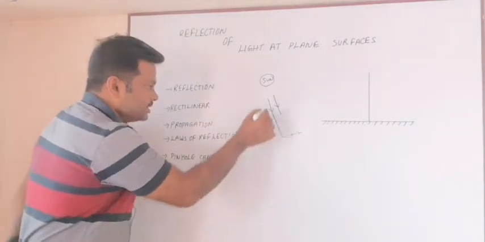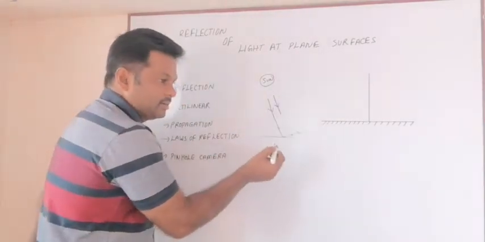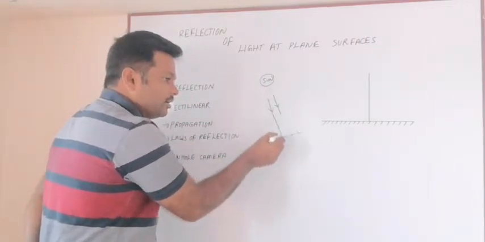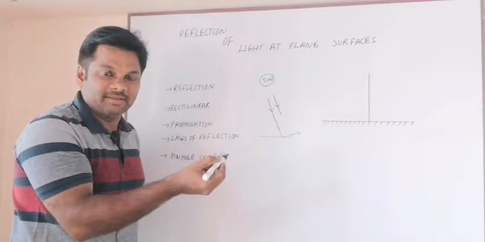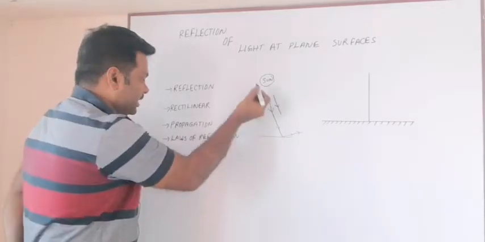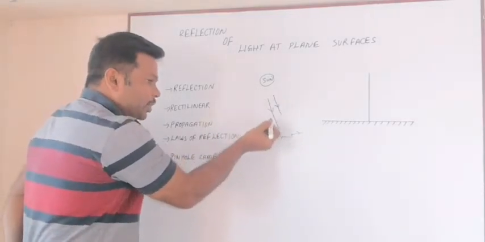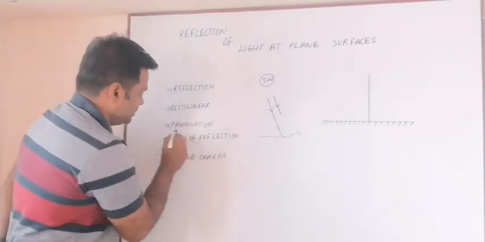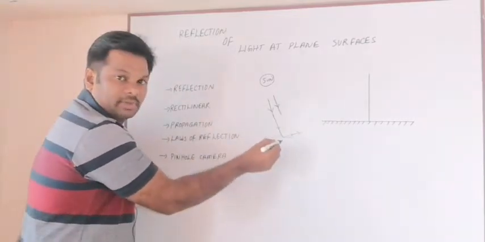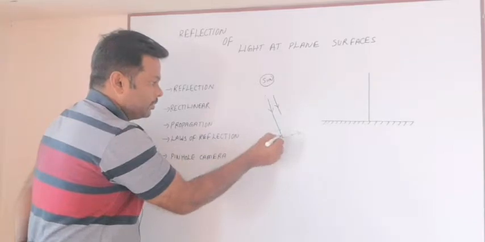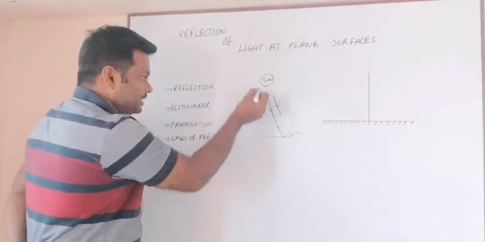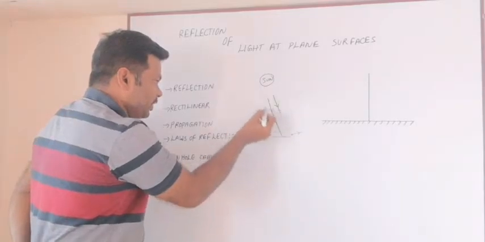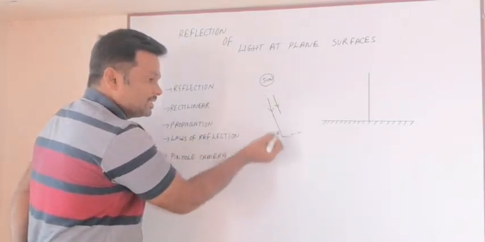Okay, so this is traveling in a straight line. You can't simply say a light ray is traveling like vehicles. You need to say it like this: a light ray is propagated from one point to another point. When it is propagating, if you watch its path, it is a straight line.